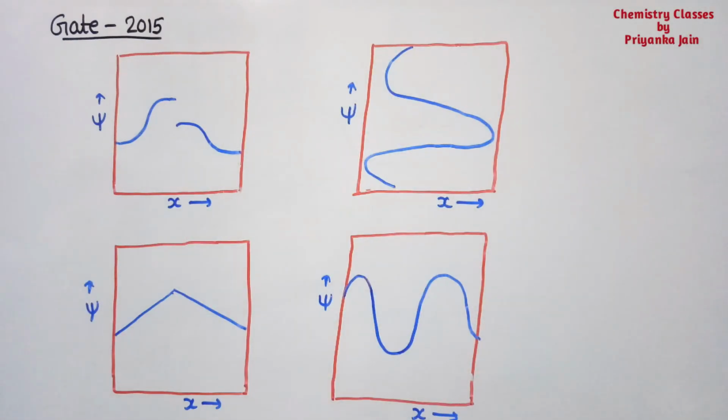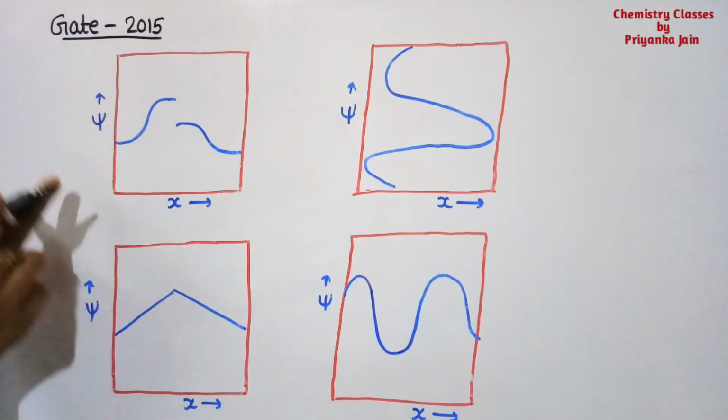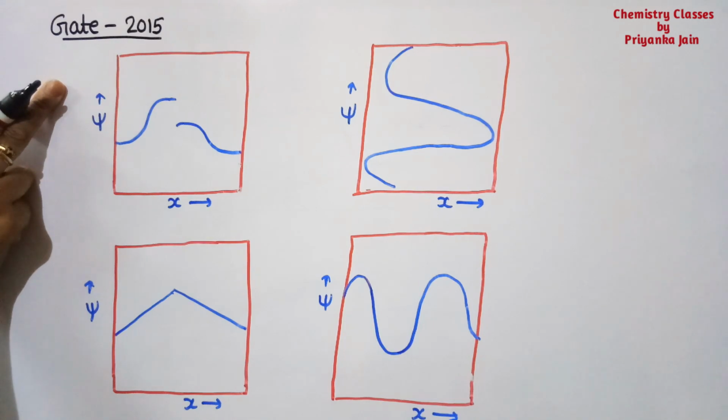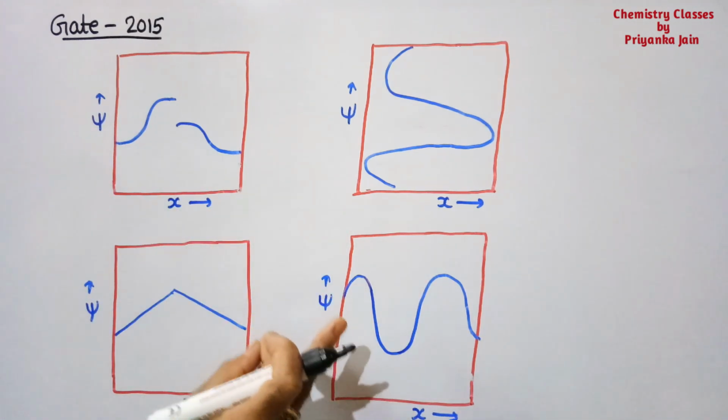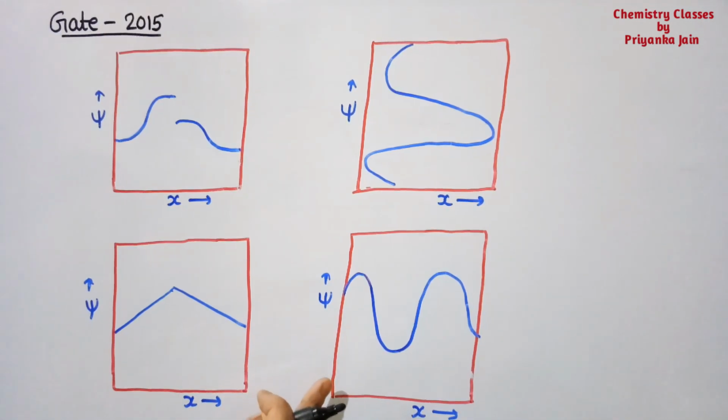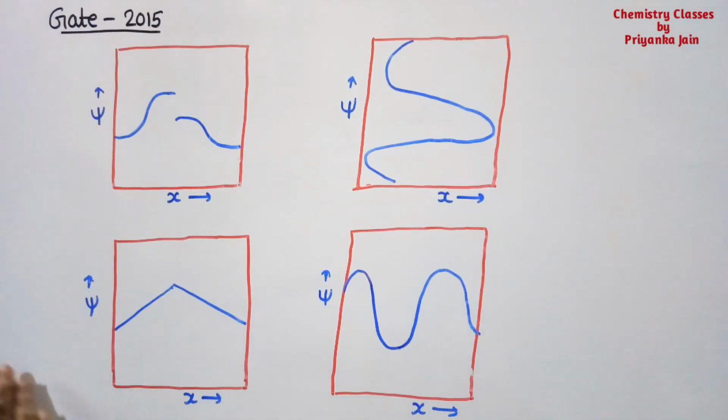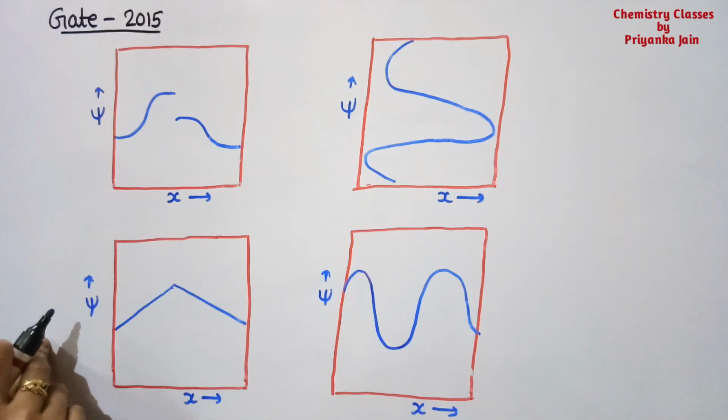Alright, now see these graphs. This I have taken from the question paper of GATE 2015. We have given four different options and we have asked which wave function is an acceptable wave function. Now I have told you so many graphs and you can easily understand which one will be the acceptable wave function.